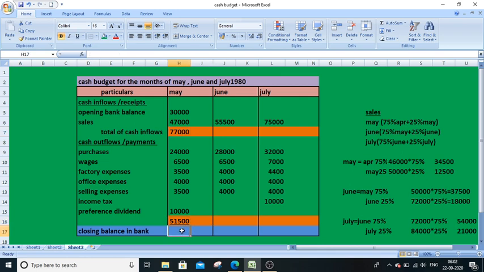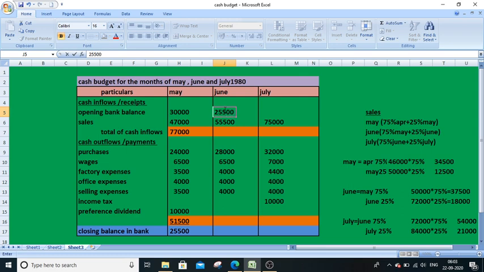So it is an estimation that we are making. It is an anticipation. So 77,000 we are going to have as cash inflows, 51,500 we are going to have as outflows. So difference between that is our closing balance, that is 25,500. And we already know from our intermediate onwards we are learning this: previous month's closing balance will become opening balance for the next month.